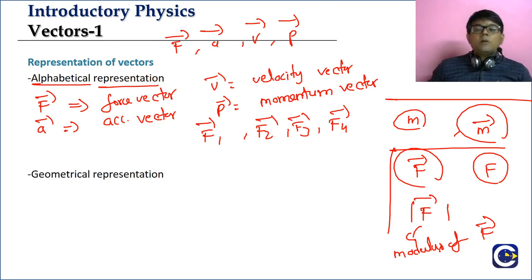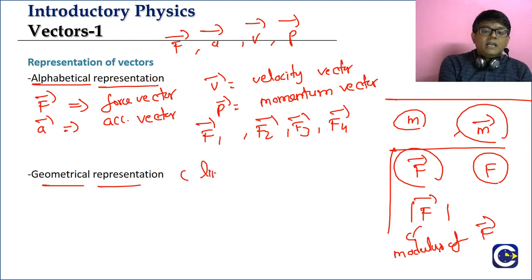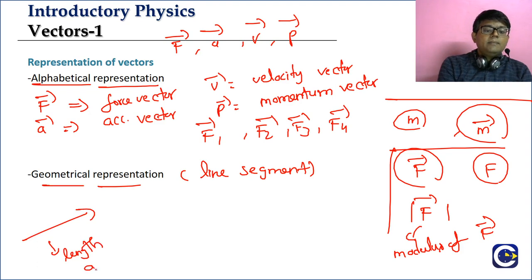Next is the geometrical representation. This is the second representation. The first representation is the alphabetical representation. The next representation is the geometrical representation. Here, every vector can be represented by a line segment. We can represent a vector by a line segment. A line segment will have a length and it will have an arrow. If we draw a line segment, it will have a length, and there will be an arrow.